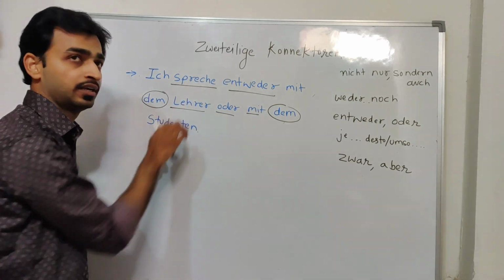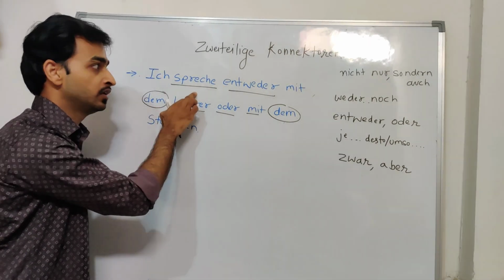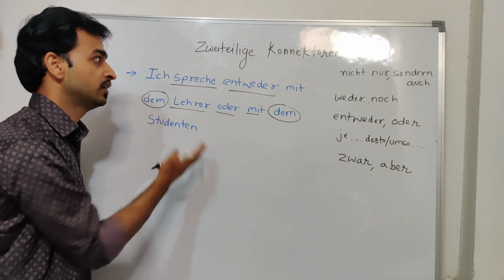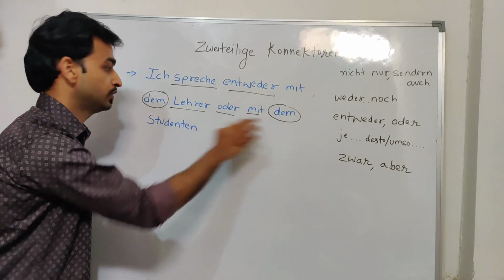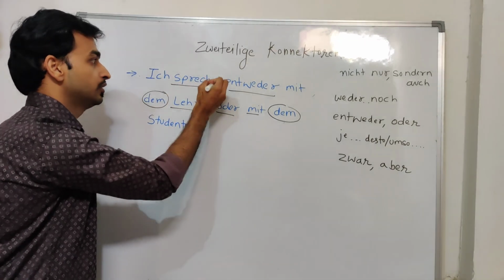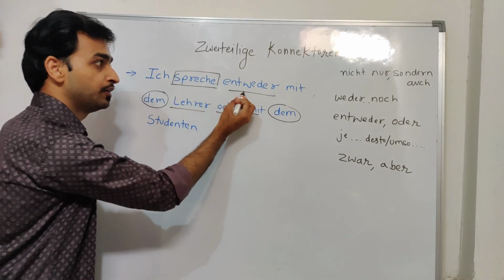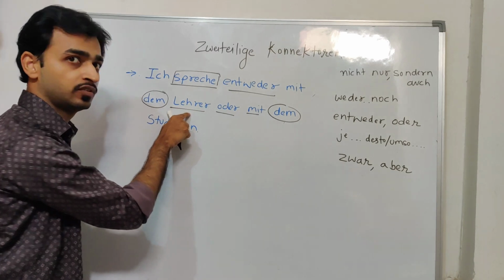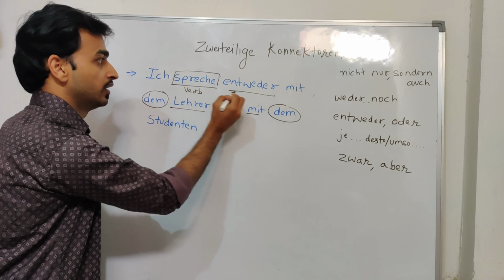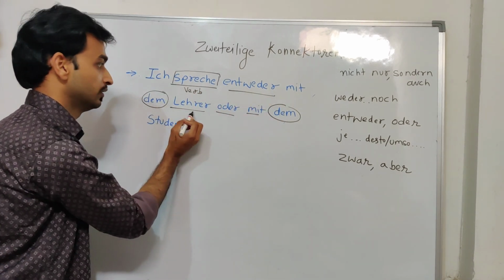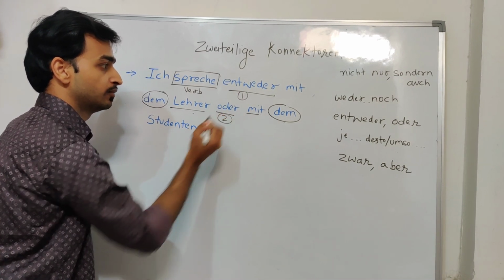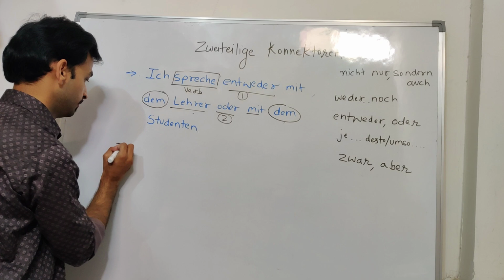So this is the connector. I speak. Again the verb is the same, because I am talking either with you or with someone else. So in this sentence, I am talking either with the teacher or with the students. In this connector, you have to remember the verb placement. Again, the verb is the same, and then entweder, mit dem Lehrer. So this is the sentence formation: verb, and then connector, then noun, then again the second connector. This is connector 1, the first part, and this is the second part. Okay, one more example.